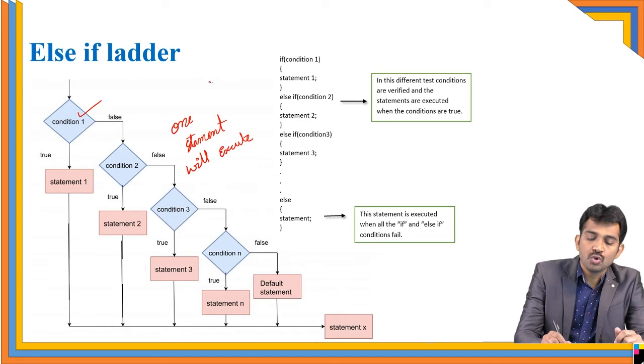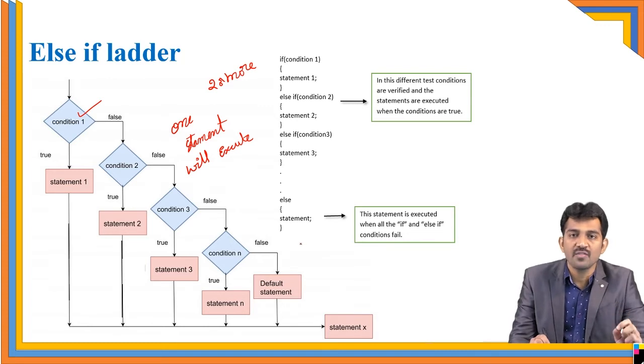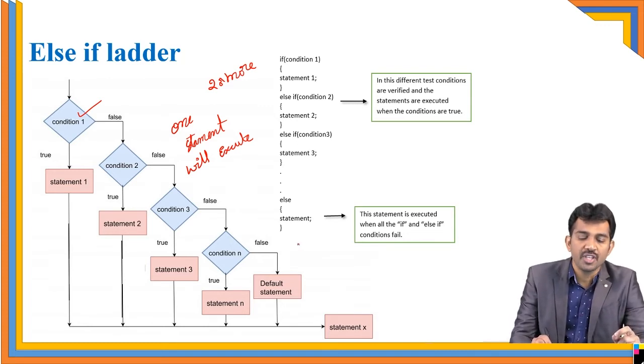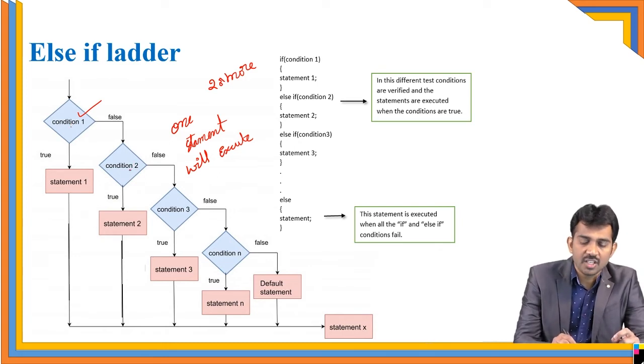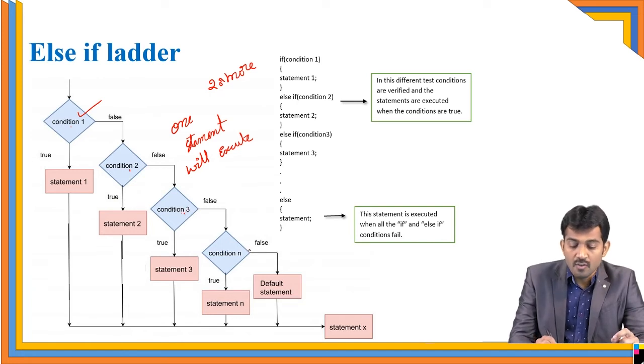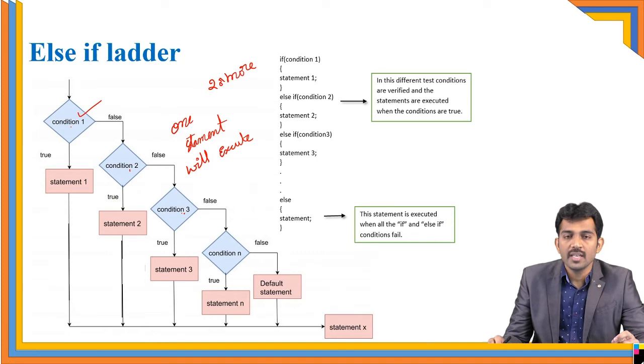It means you have two or more options. Then you can opt for else if ladder. Else if ladder is going to check the first condition. If the condition is false, it goes to the second condition. Second condition false, it goes to the third condition. Third condition false, goes to the fourth condition. Like that, it will move. Right? Is this clear?